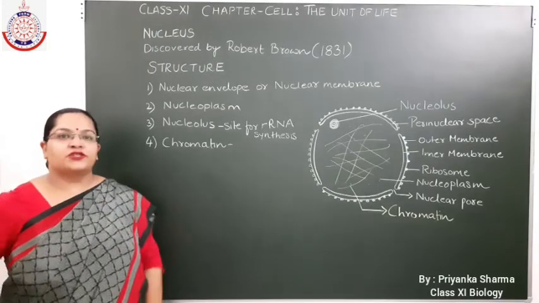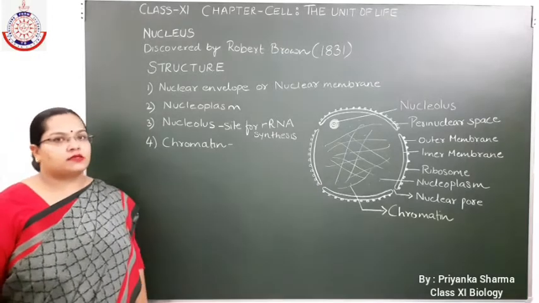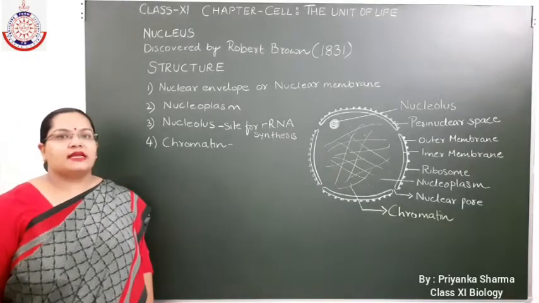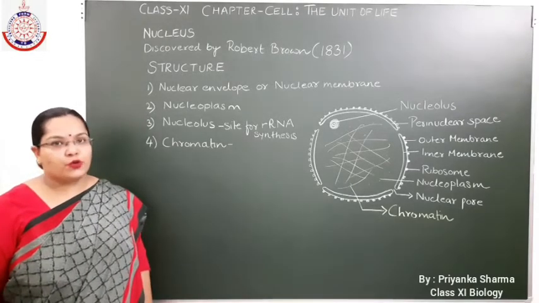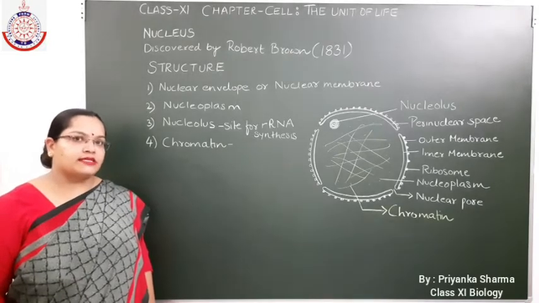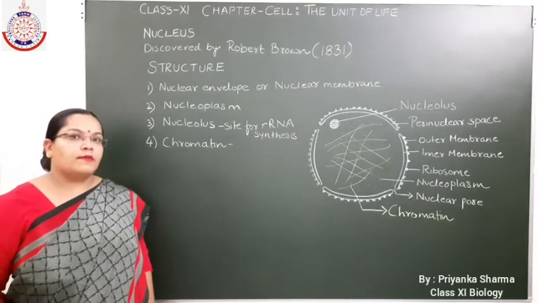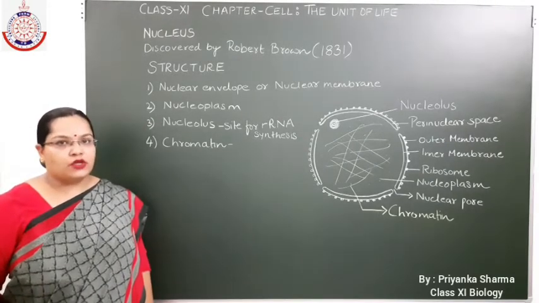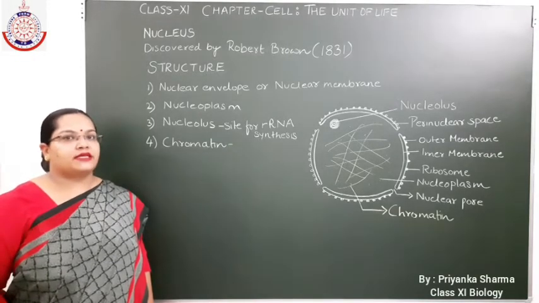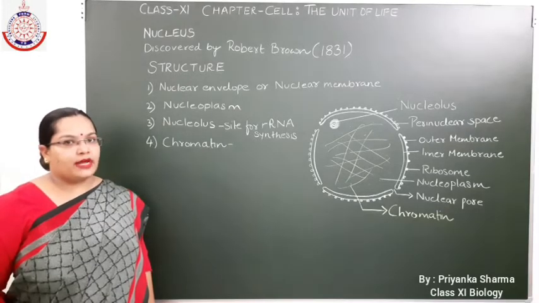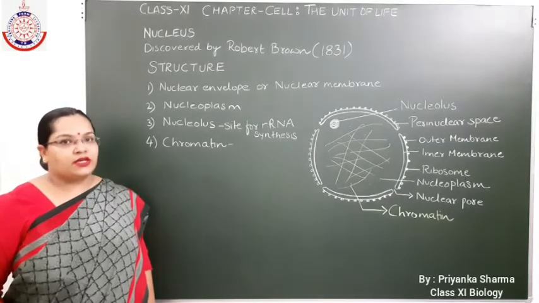Namaste everyone. Today we are going to start with the next cell organelle, that is the nucleus. The nucleus is known as the largest cell organelle. It is mainly present in eukaryotic cells. In prokaryotic cells, the nuclear region is known as the nucleoid because it is not bounded by any nuclear membrane. But in eukaryotic cells, the nuclear material is bounded by a nuclear membrane. It is a double membrane bound cell organelle and it is known as the nucleus.